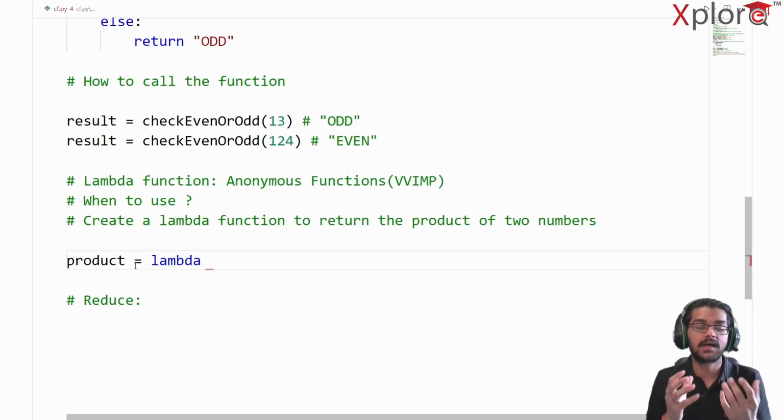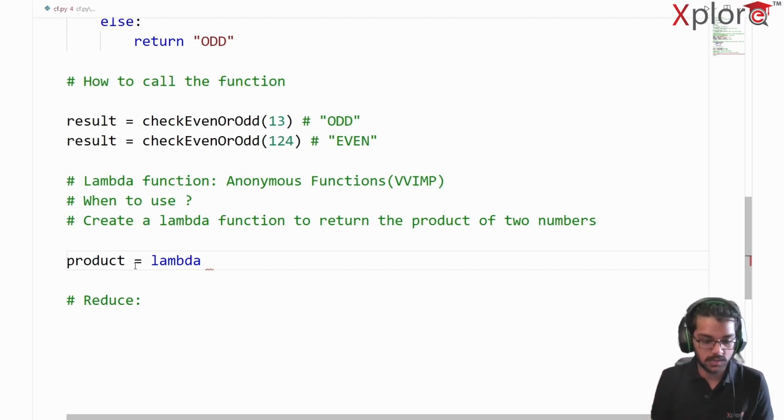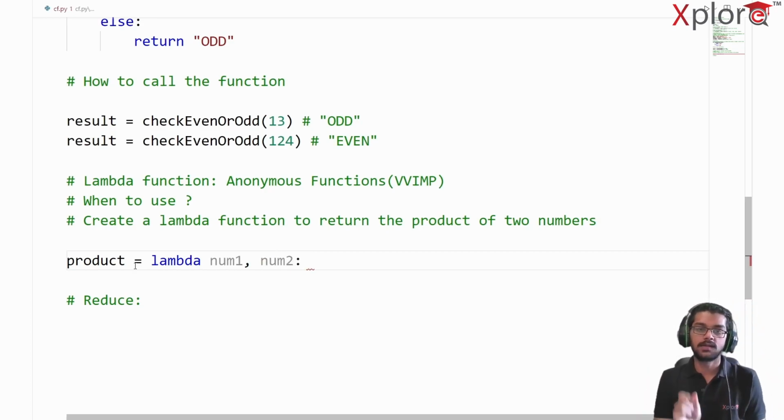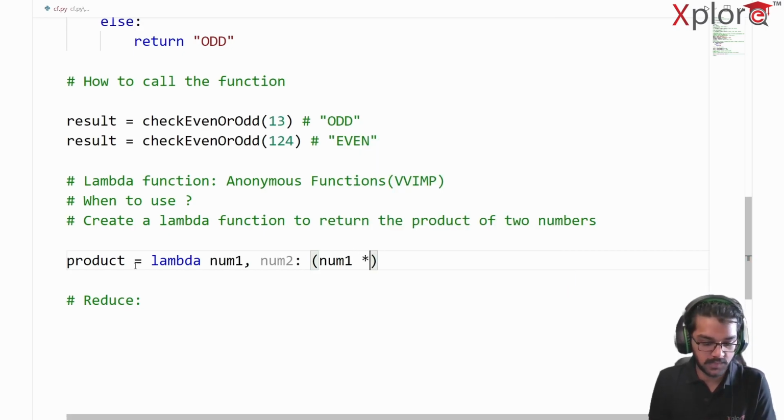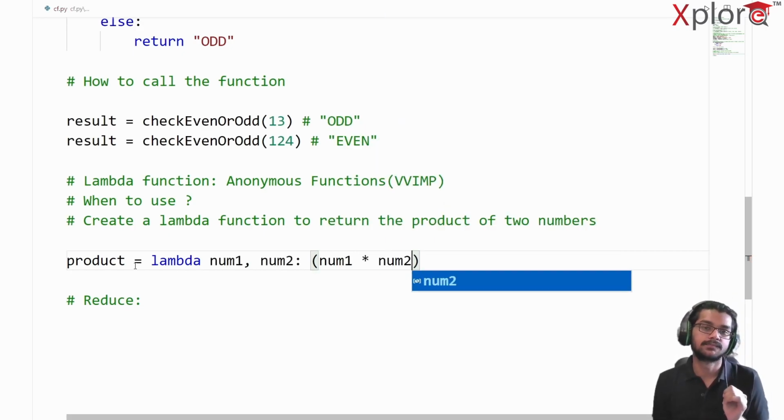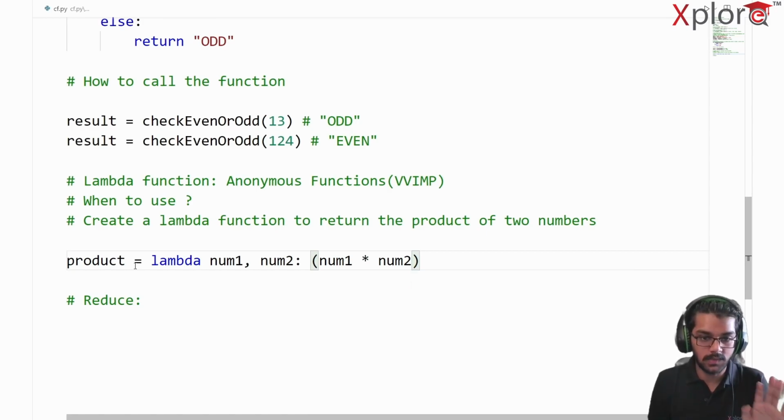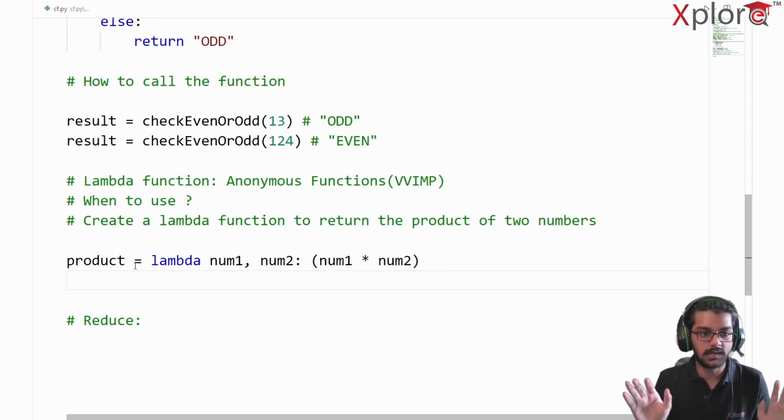So if I were to write a real function with def, it's going to take two arguments, right? Suppose number one and number two. So in this case also I'll write number one comma number two. So num1 and num2 kind of makes sense. Then I'll write a colon. Then I'll write the return value. What should I get? I'll get the product of those two numbers. So I can just write number one multiplied by number two. That's pretty much it, right? Once I've done this, we are done with the lambda function.